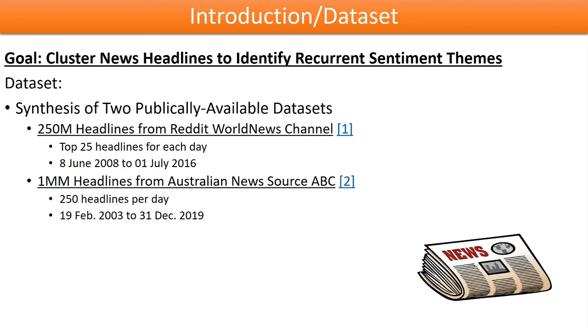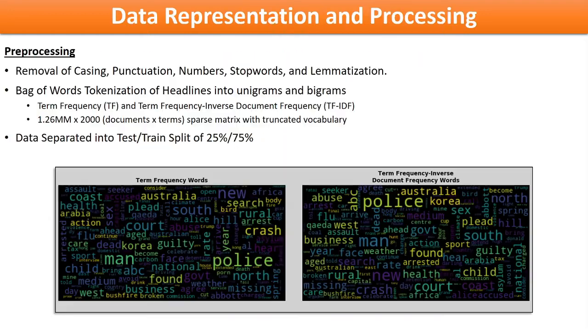The dataset was comprised of roughly 1.25 million headlines and is the synthesis of two datasets publicly available on Kaggle. The news sources from which the headlines were pulled were Reddit's World News Channel and ABC, which is an Australian news organization. The time span for the collective dataset was roughly from 2003 to 2019.